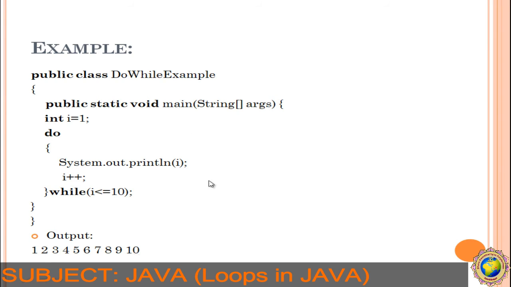So do the statement: 1, 2, 3, 4, 5, 6, 7, 8, 9, 10. If we have taken hello here, then hello is printed once and then 10 more times, so hello will be printed 11 times.